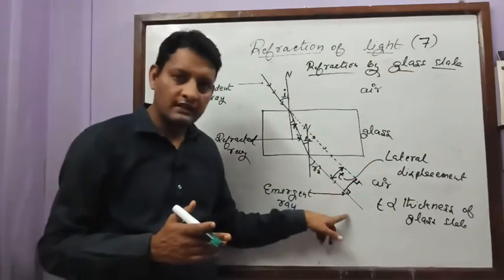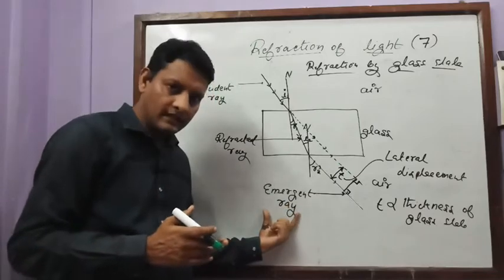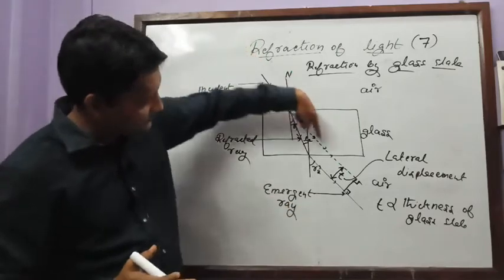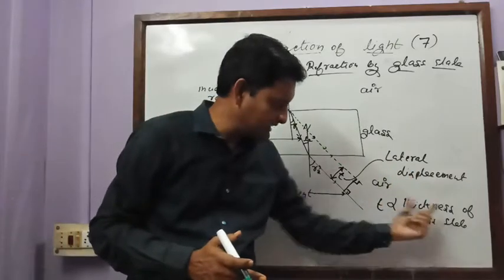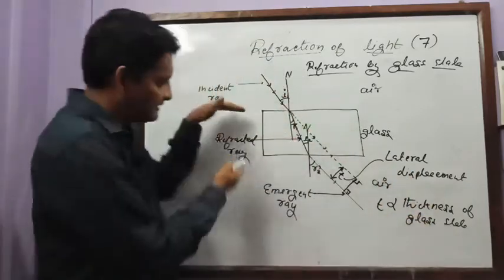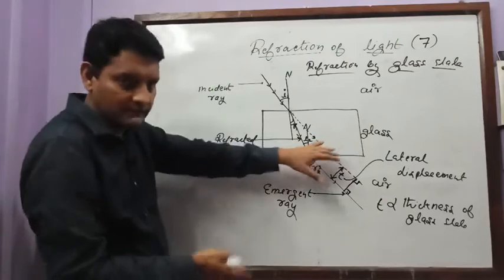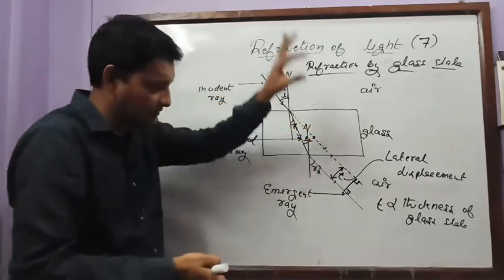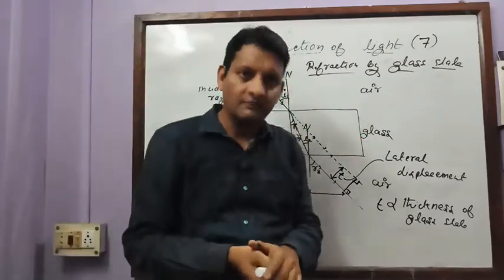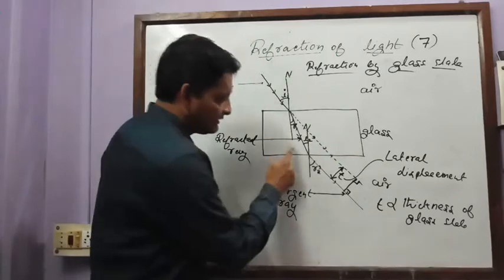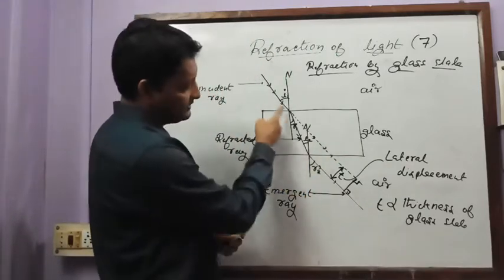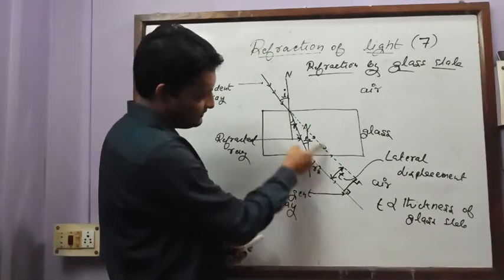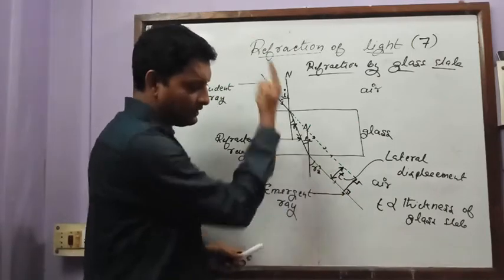It is the perpendicular distance between the emergent ray and the direction of incident ray, and lateral displacement is directly proportional to thickness of the glass slab. That means when the thickness is more, this displacement is more. When the thickness is less, this displacement is less. Is it clear? And it has been observed that the refracted ray, emergent ray and the direction of incident ray are parallel to each other.